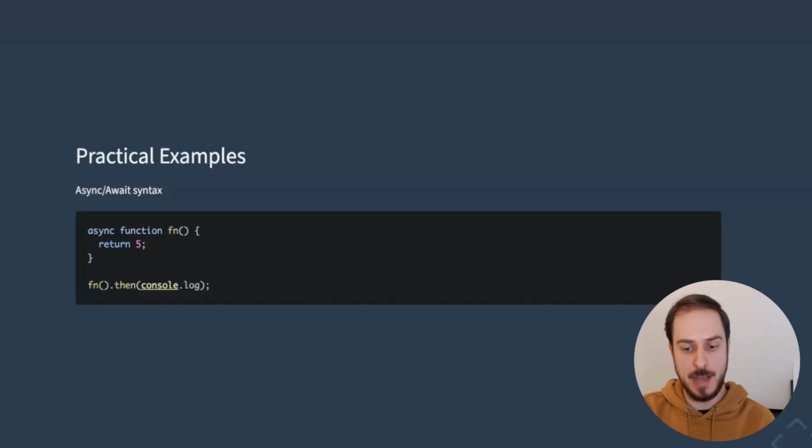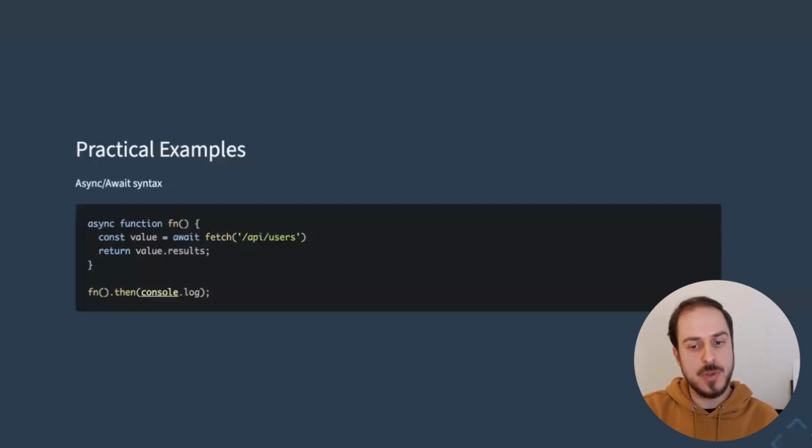So it's worth noting, however, if your async function always returns a promise and there is no await, you probably don't need the async keyword. But the async keyword also enables another feature, which is the use of the await keyword. The await keyword will pause execution of the function until a promise that follows gets resolved.